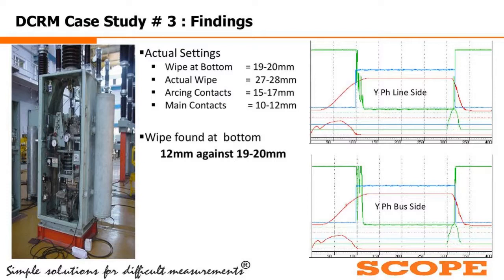So it is clearly understood that DCRM is a very, very good tool to understand the healthiness of the breaker, not only for the arcing contact or the main contact resistance, but it also reveals a lot of information on the mechanical part, even on the mechanism.